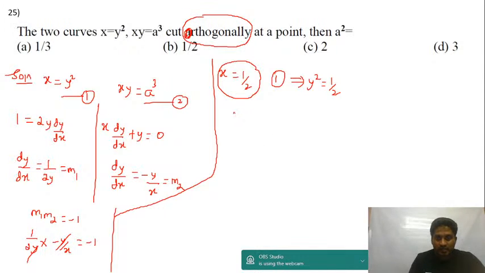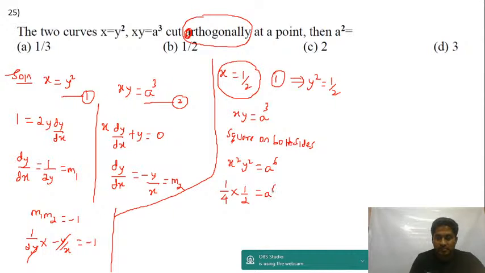Now I have x into y is equal to a cube. If I square on both sides, you get x square into y square is equal to a to the power of 6, isn't it? x square is 1 by 2 whole square, which gives 1 upon 4. y square itself is 1 by 2, don't square once again. It's equal to a power 6. I can write a to the power of 6 is equal to 1 by 8.